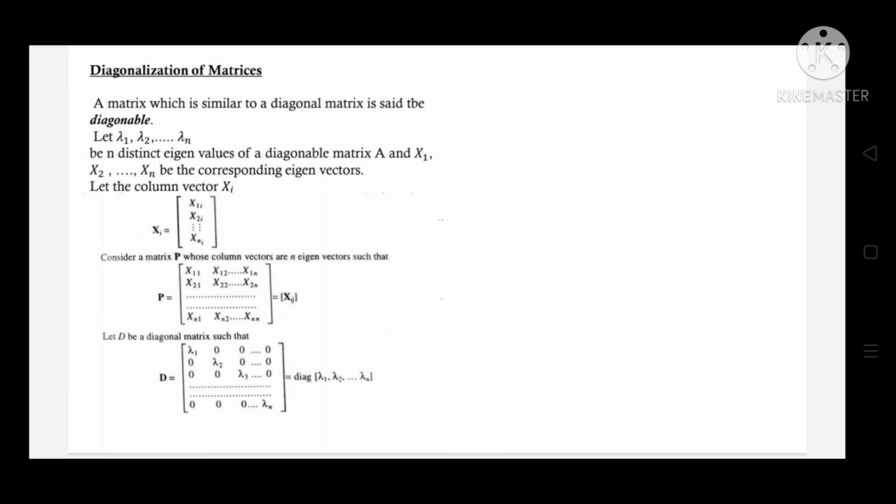This proves the theorem. The last topic is the diagonalization of matrices. A matrix is said to be diagonable if it is similar to a diagonal matrix. Let lambda 1, lambda 2, etc., lambda n be n distinct eigenvalues of a diagonable matrix A and x1, x2, etc., xn the corresponding eigenvectors.